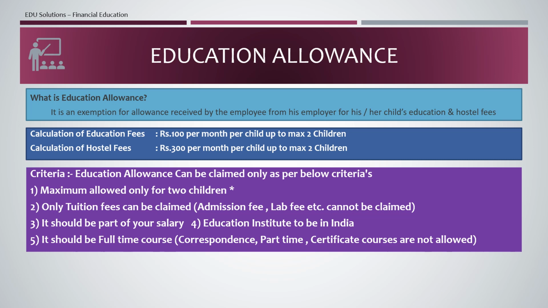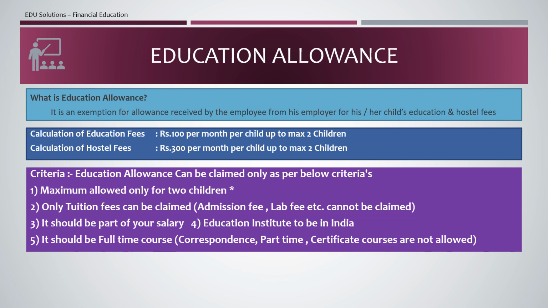But if your children's first birth is twins, then you will not get any additional benefit for additional children. The same is applicable for LTA also. There also I have mentioned a maximum of 2 children.